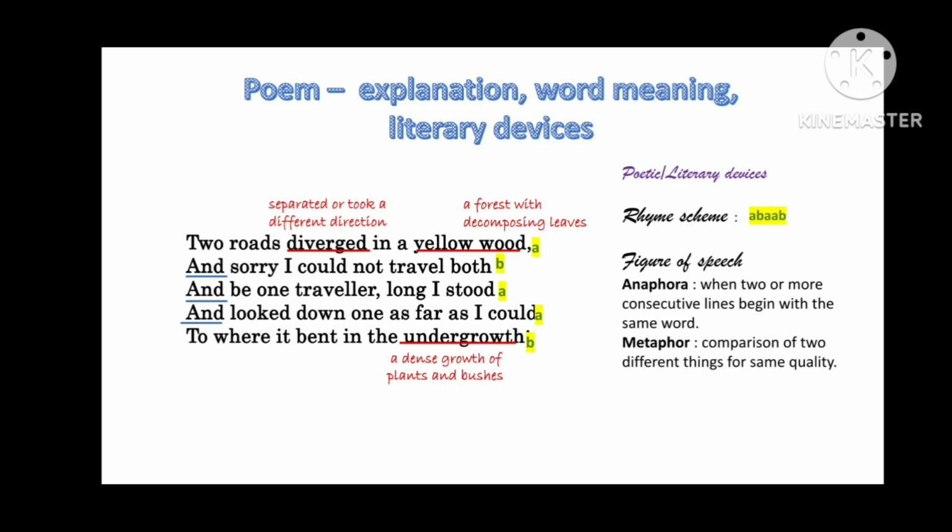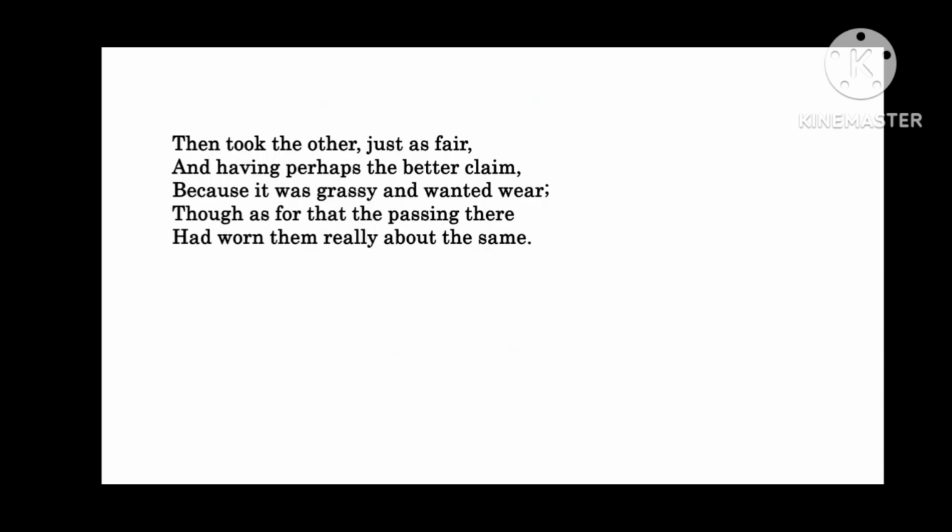The next figure of speech is metaphor. Metaphor is a comparison of two different things for the same quality. So there is metaphor throughout the poem. A road is a metaphor of life. A diversion on the road is a metaphor of choices in life, and yellow wood is the complicated journey of life. So there is metaphor in the poem. Moving on to the next stanza.